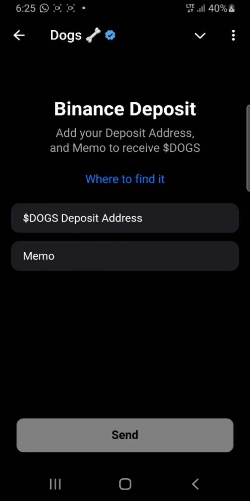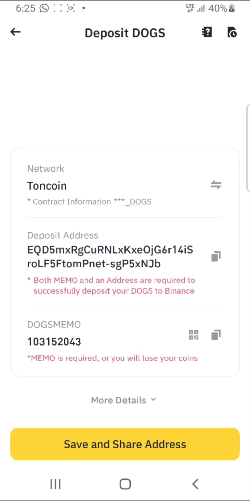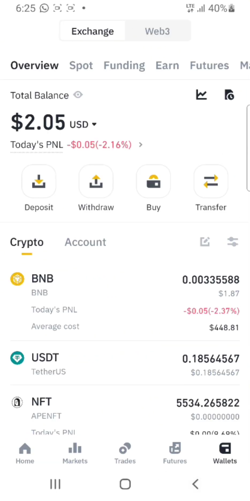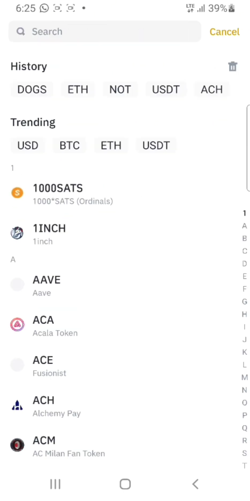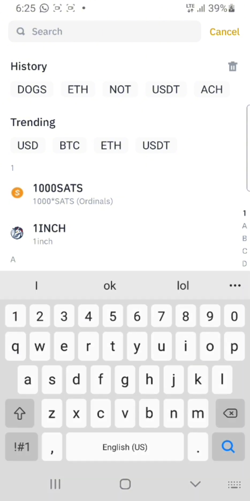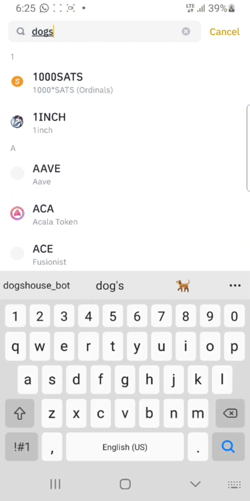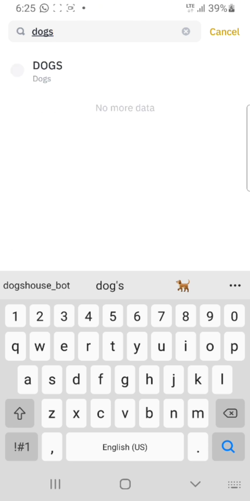So what you want to do is go to your exchange, the Binance exchange. Go back to the main page. Click on wallet at the bottom right corner here. Assuming you are on home, you click on your wallet to take you back to the place. Then you click on deposit. Then look at the search field at the top here and put in Dogs. It will bring it up, so you click on Dogs.